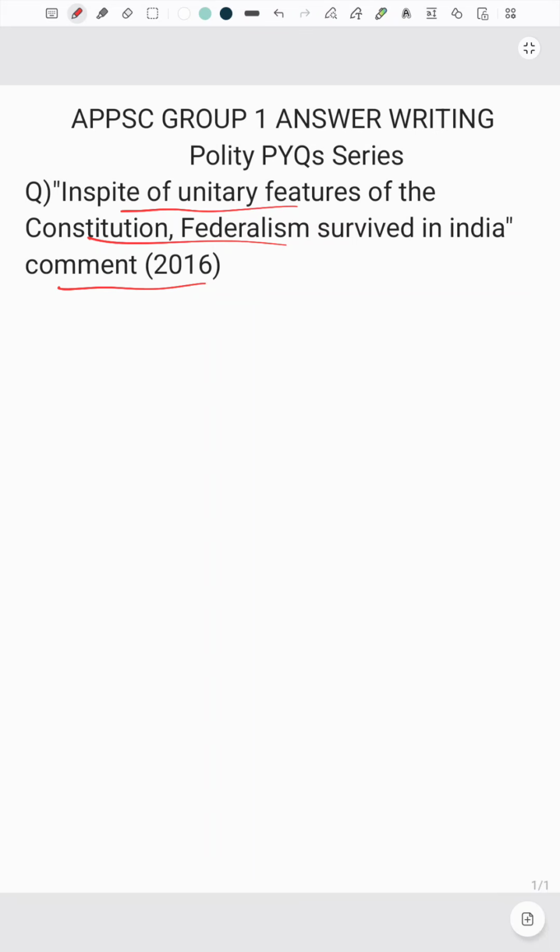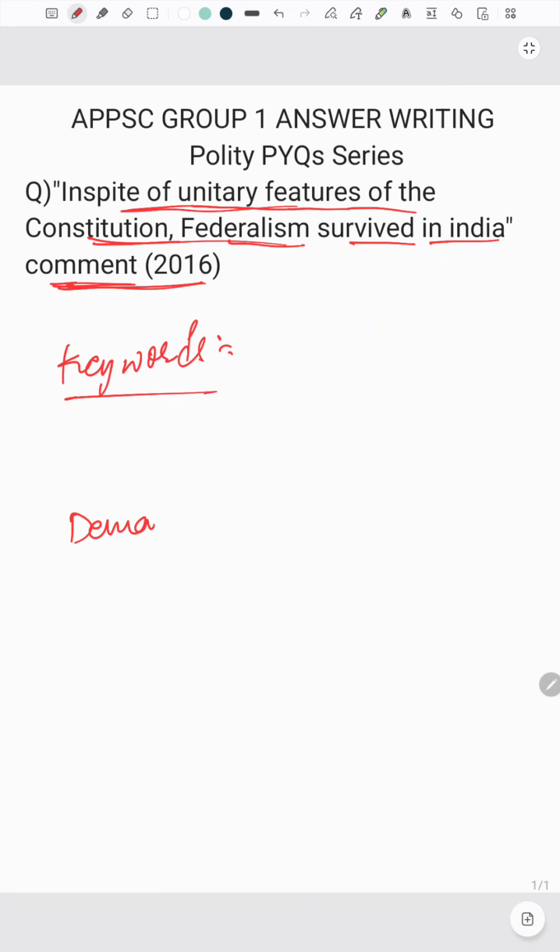Okay, so let's look into today's topic. The question is: in spite of unitary features of the constitution, federalism survived in India. Comment. When there is the word "comment", you have to write two sides of it, not just what you are willing to write. Today we'll focus first on the keywords, and next on the demand of the question.